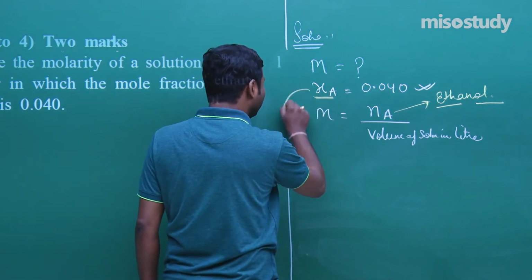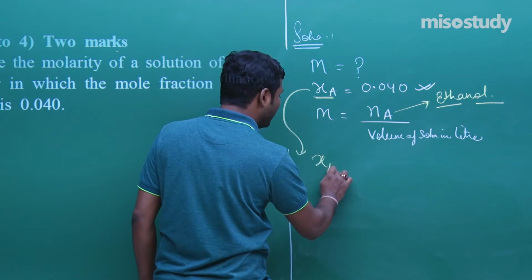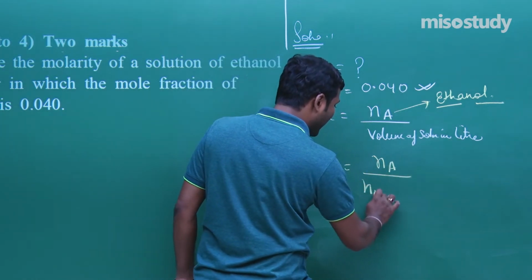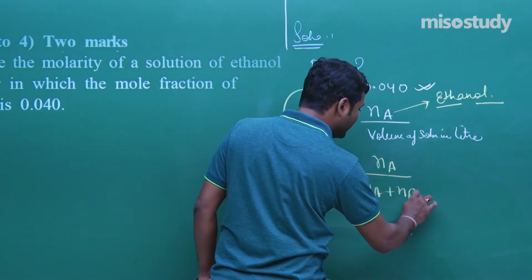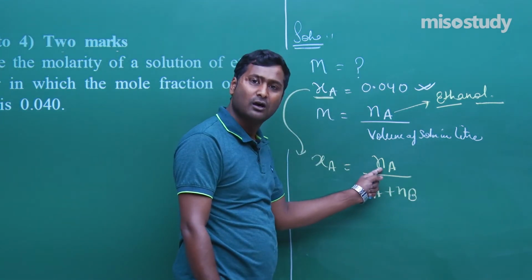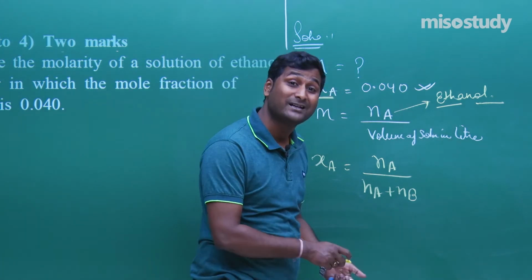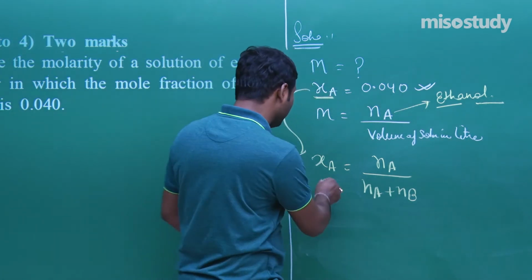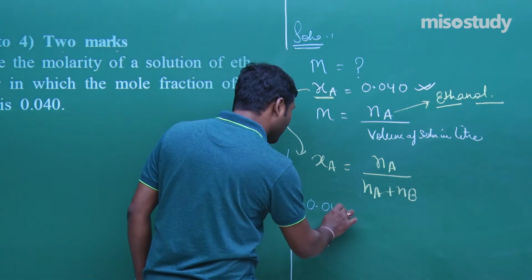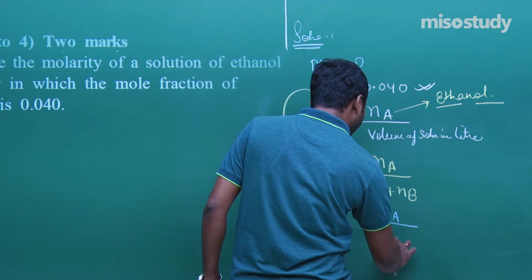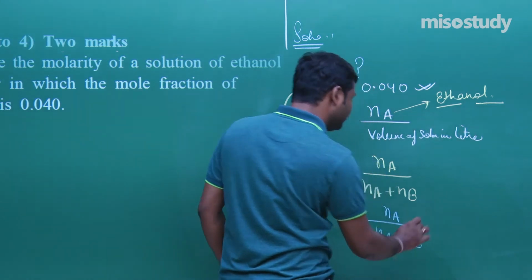Now, data is given, that is the mole fraction of ethanol. It will be equal to Na upon Na plus Nb. Na is equal to number of moles of ethanol and Nb is equal to number of moles of water, and its value is 0.040, that is Na upon Na plus Nb.